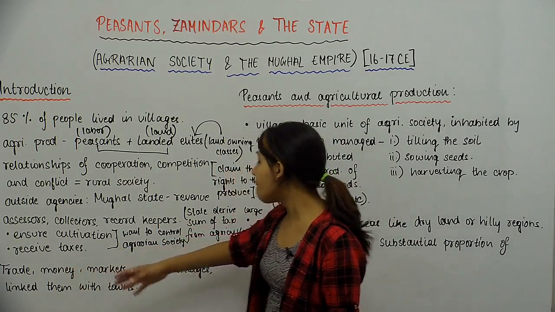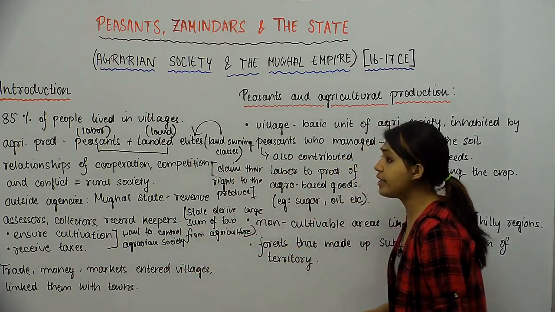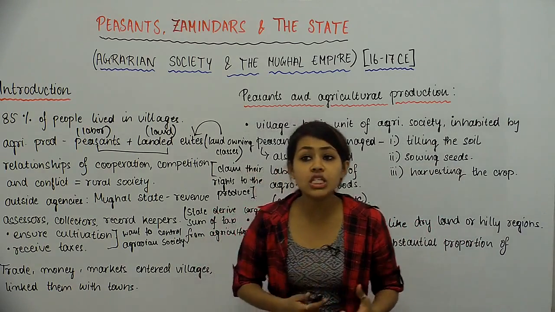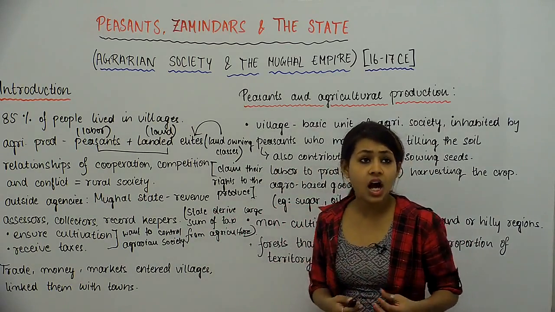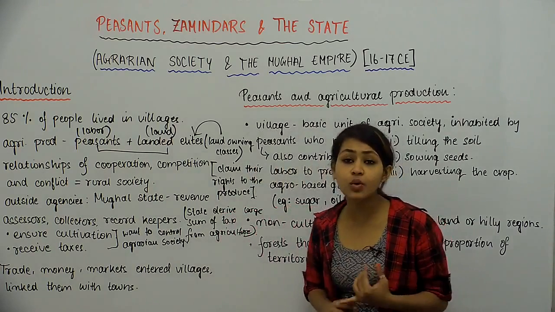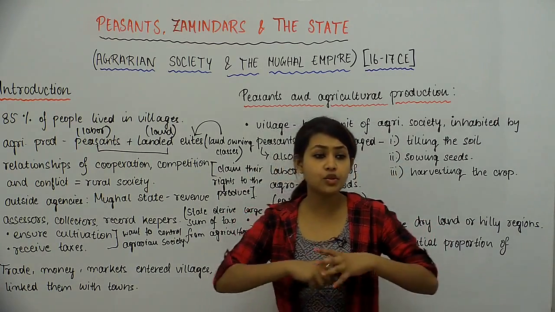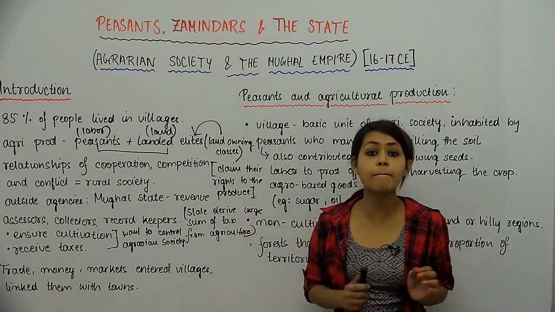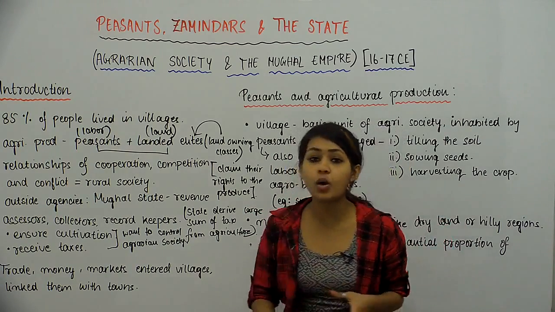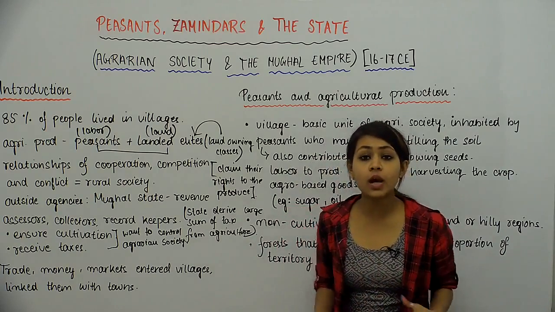So trade, money and markets now entered villages. ये जो villages हैं, these are not something that had a lot of commercial activities going on. These were just expanses of land that were meant for cultivation, right? So that was what our rural India was all about.